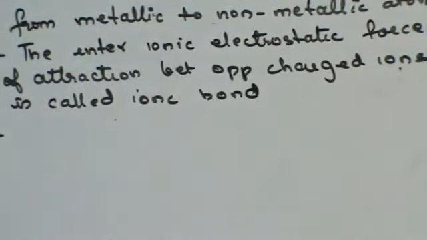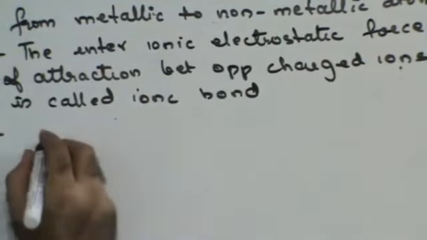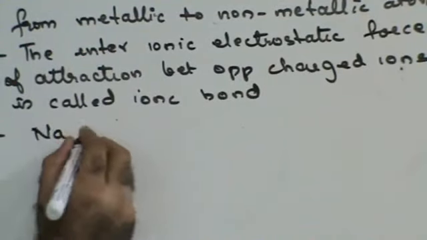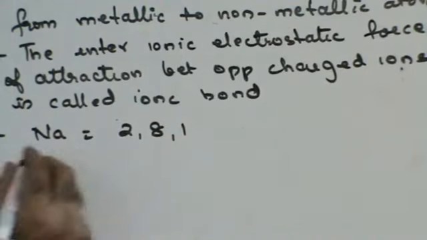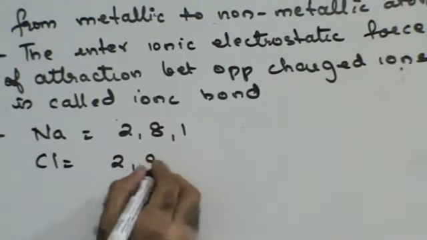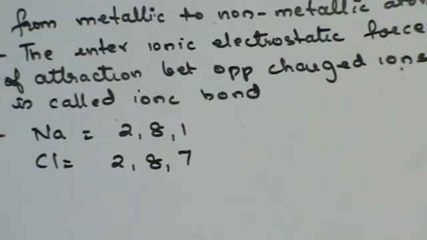Let me explain this to you with an example. Let us consider sodium. Sodium has electronic configuration 2, 8, 1. Let us consider chlorine. Chlorine has electronic configuration 2, 8, 7. Sodium has 1 electron in its outermost orbit. Chlorine has 7 electrons in its outermost orbit.